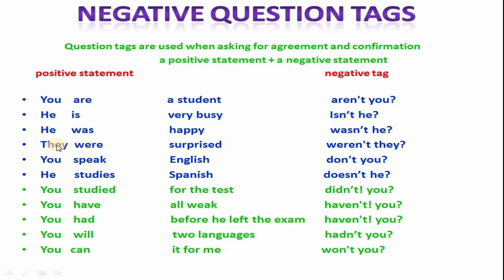He was happy, wasn't he? They were surprised, weren't they? You speak English, don't you? He studies Spanish, doesn't he? You studied for the test, didn't you?